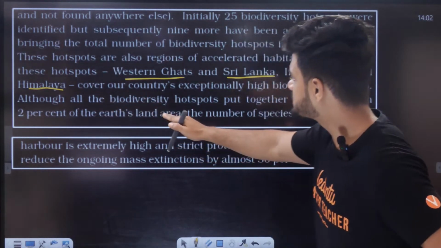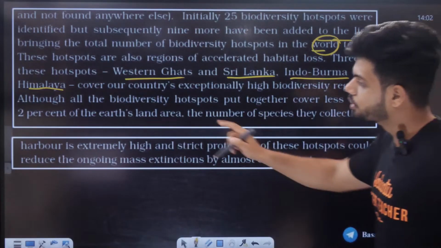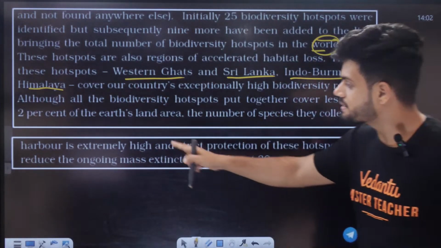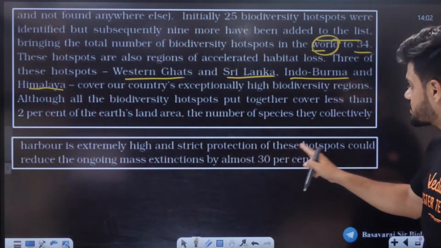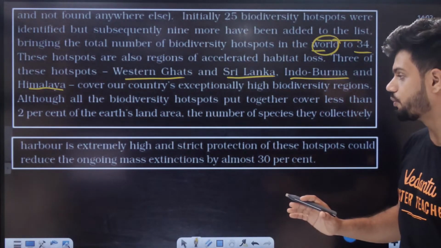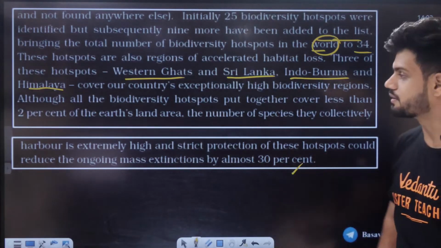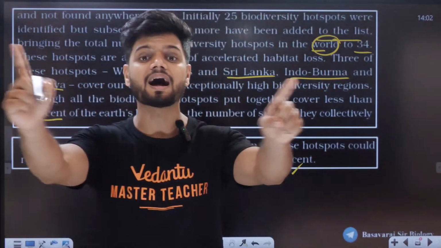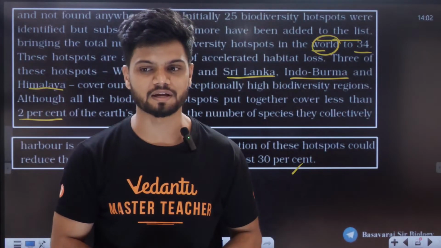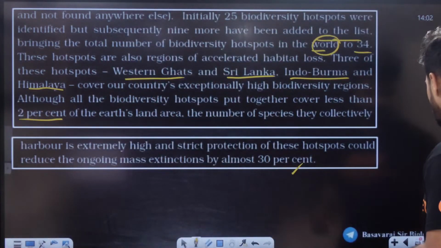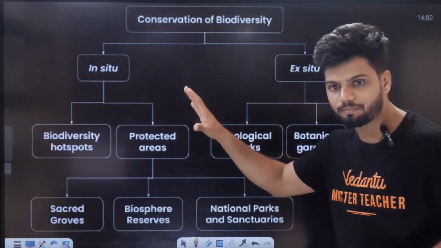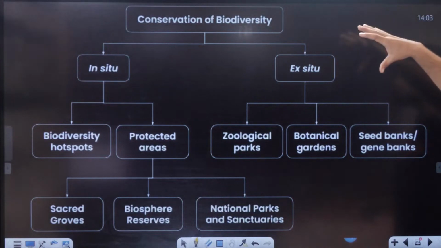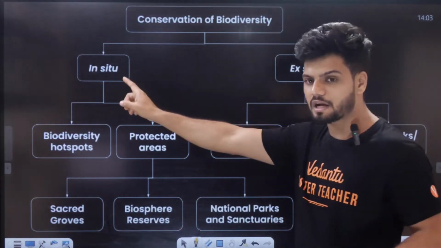Although all biodiversity hotspots put together cover less than 2% of Earth's land, the number of species they collectively harbor is extremely high, and strict protection of these hotspots could reduce the ongoing mass extinction by almost 30%. So even if they cover just 2% of land, they have a very high number of organisms. So students, this is a particular chart I've made for you. If you learn this, your entire life will be easy. In situ, what examples do we have?